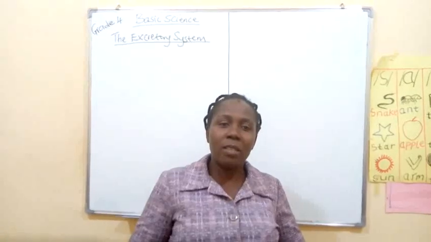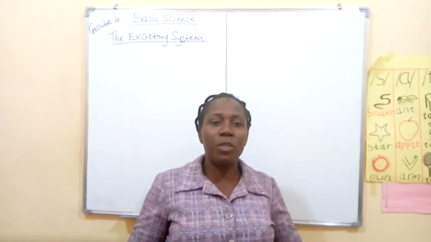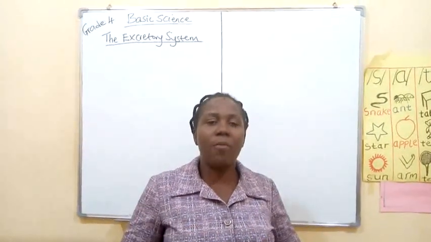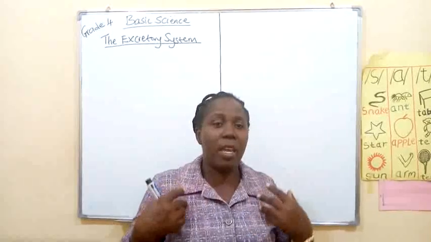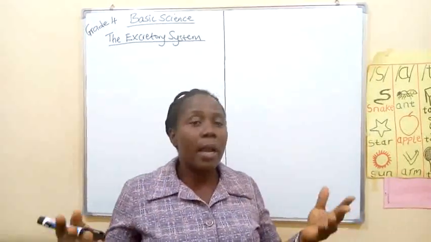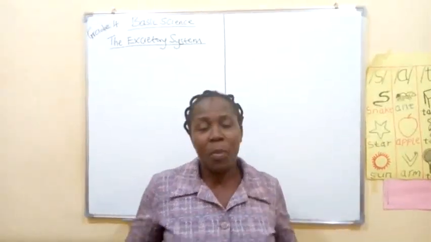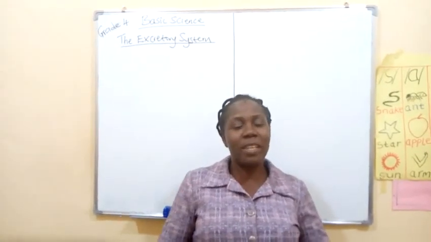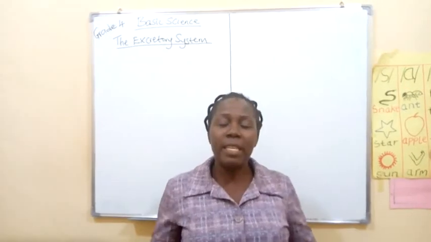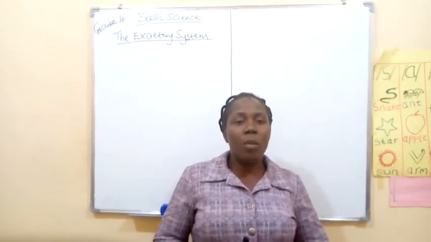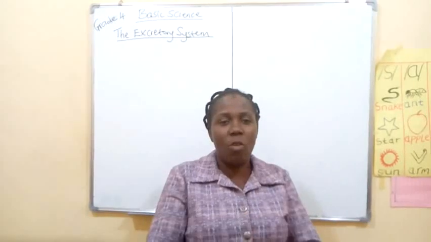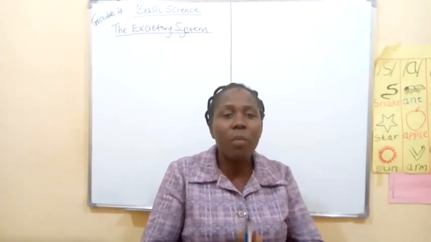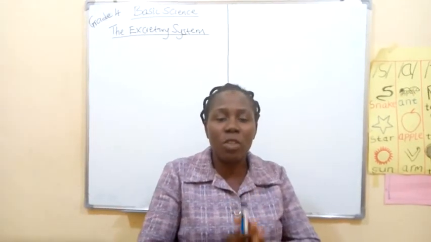And if I should ask, when we breathe in air, what do we do? We breathe it out, that is, exhale the air from our body. We take in oxygen, and what do we bring out? Carbon dioxide. I believe you know that. So in today's lesson, we are looking at this interesting topic, the excretory system. What then is the excretory system? But before we look at the excretory system as a whole, we want to look at the meaning of the word excretion.